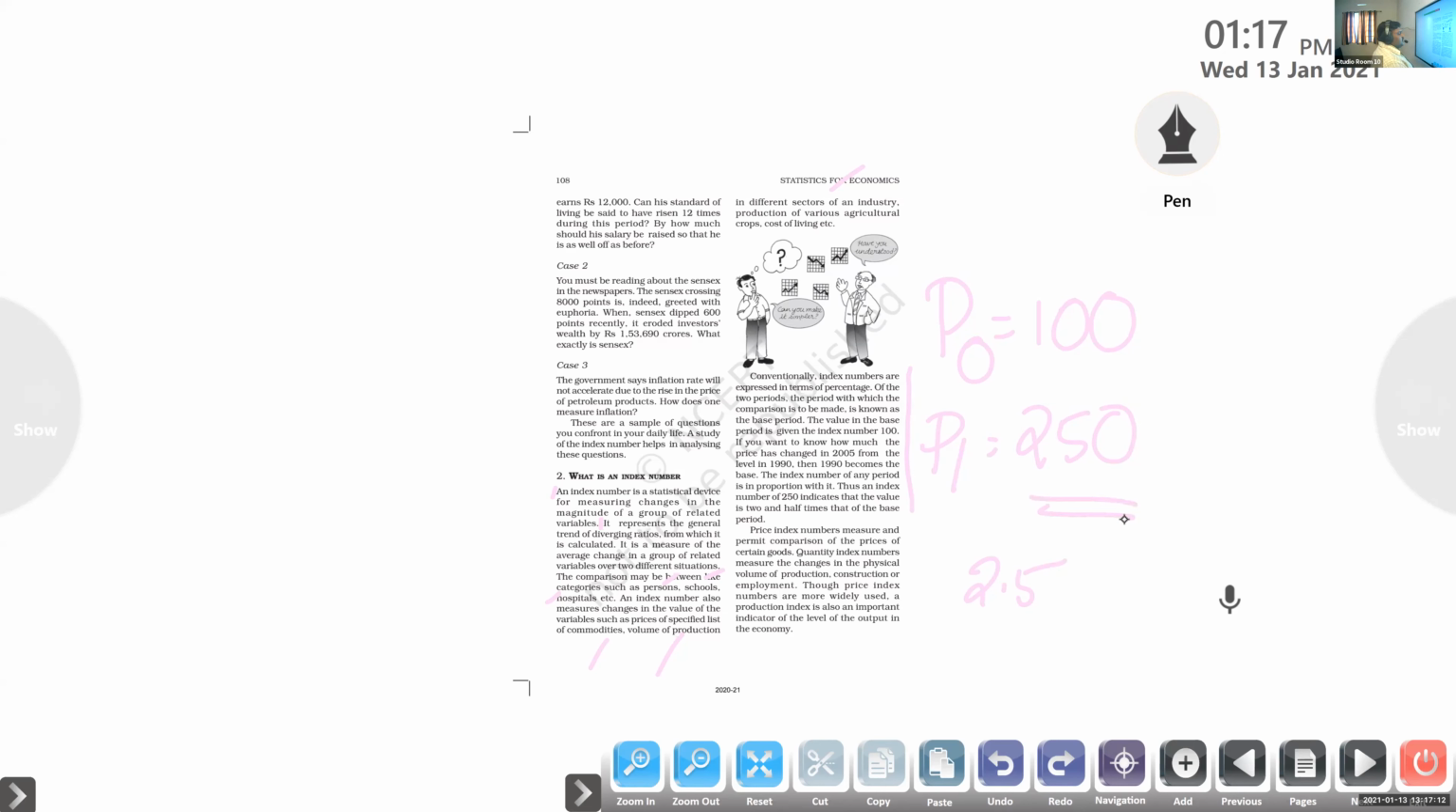So the index number is able to tell us that. The index number is 250. We don't know the actual value, but in the base year it is only 100. Now the index number is 250. So the hike is 2.5 times, the price increased 2.5 times. So easily we are able to calculate.